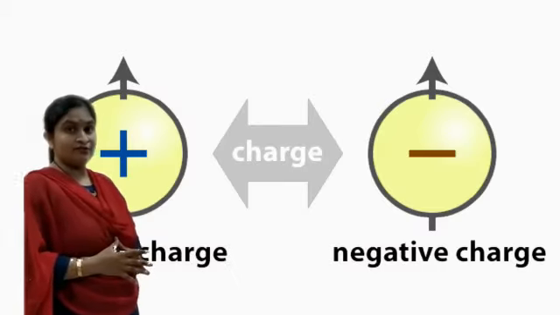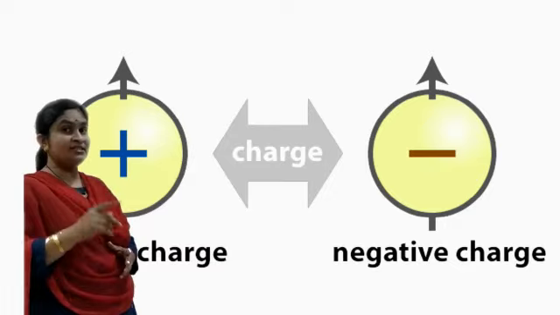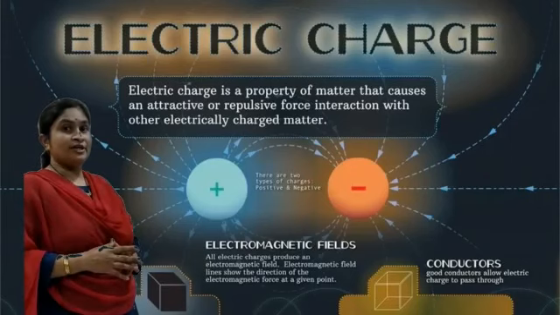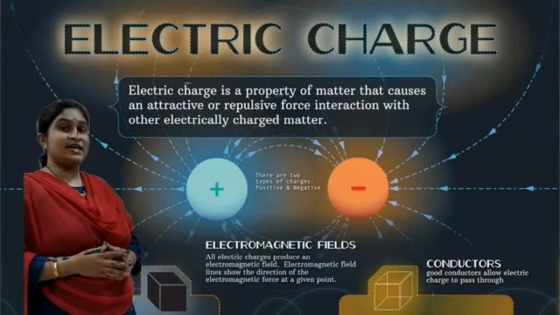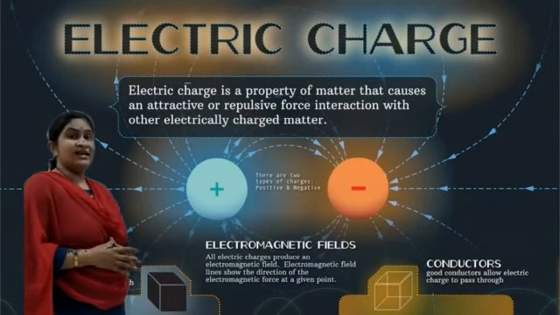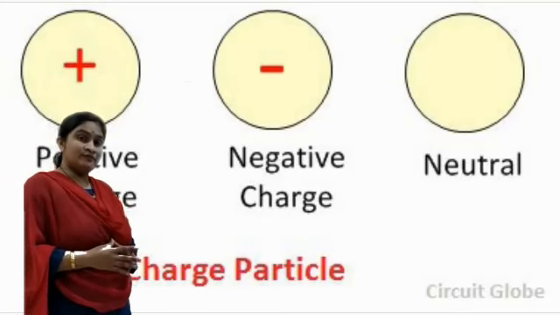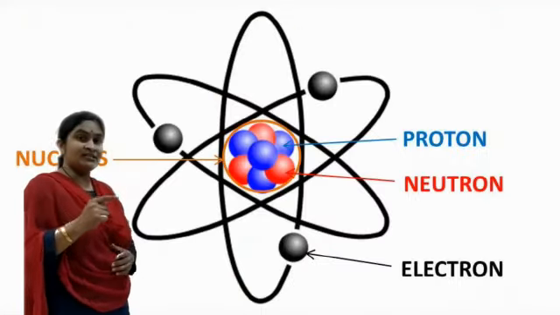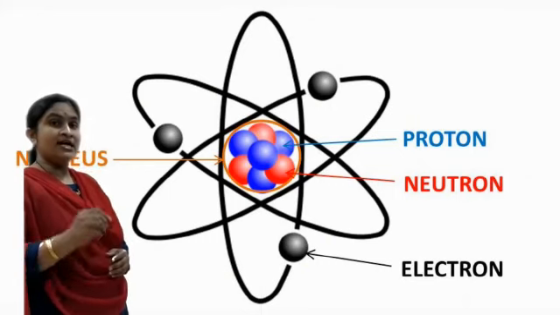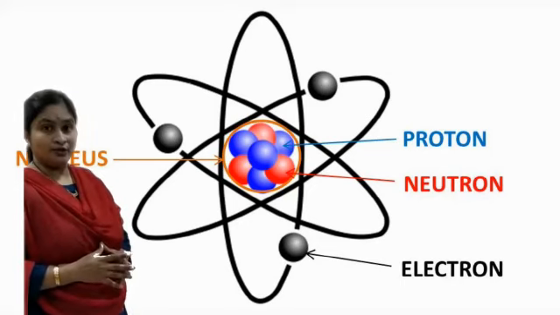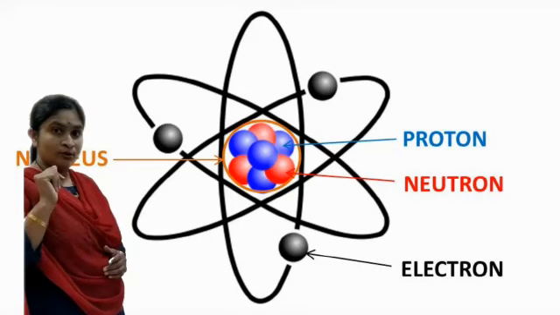Now let's start with charge. Yes, what is charge? Charge is nothing but a bipolar quantity. Why do I call it bipolar? Because charge has positive as well as negative charge. Now, very first, what is charge? Charge is nothing but the total deficiency, or we can say the excess, of electrons in an atom.